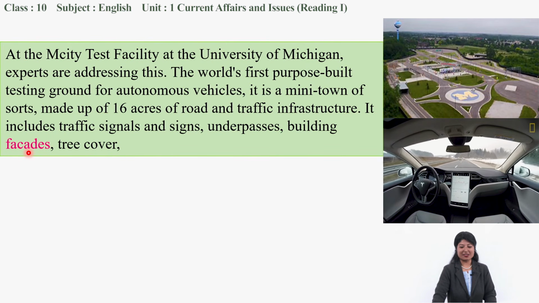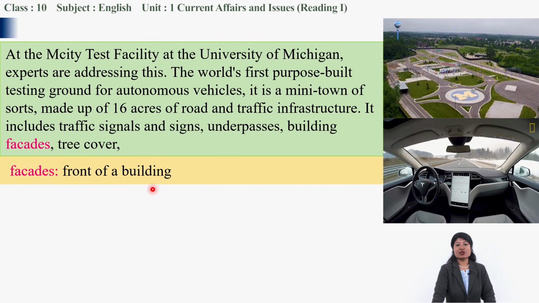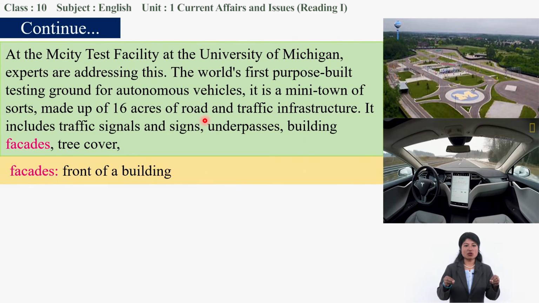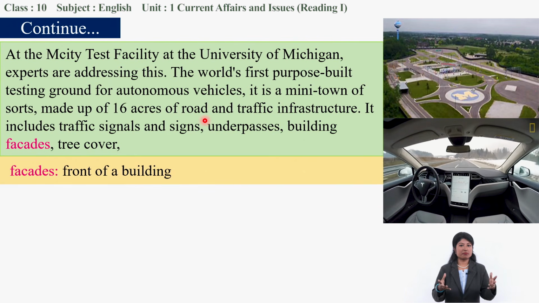We pronounce it as facade, and the meaning is the front of a building. With all these artificially made structures, a real environment is created in that testing ground.